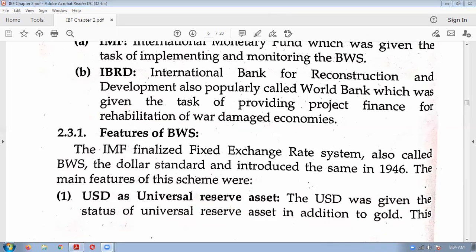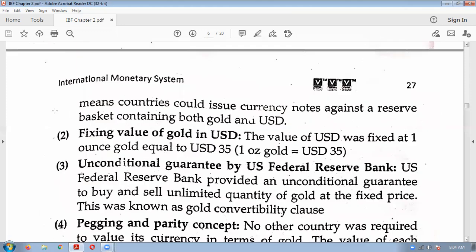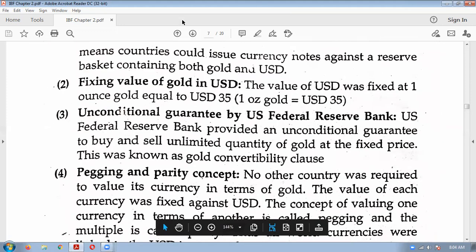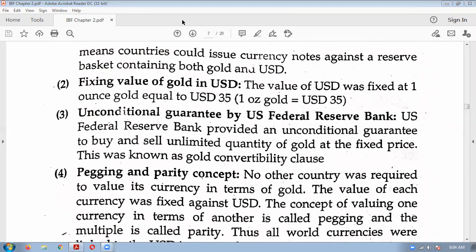Now, the main important thing of the Bretton Woods conference was fixing the value of gold in USD. Just now we have understood that in the gold standard, each country's currency was linked to gold, but in Bretton Woods, the US dollar was linked to gold. The value of USD was fixed at 1 ounce of gold equal to 35 US dollars.